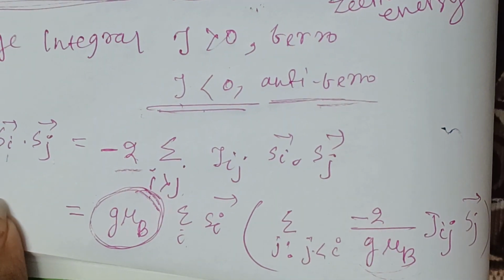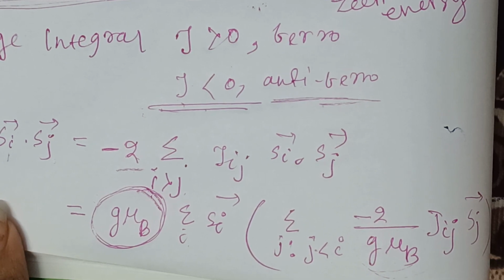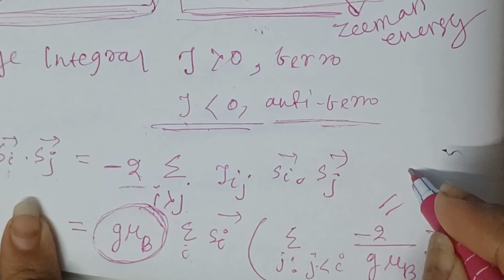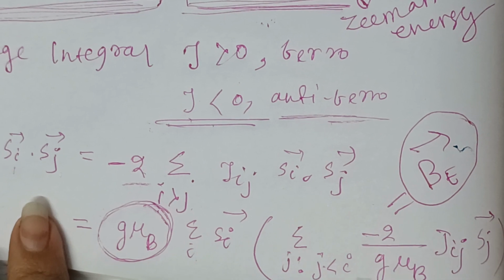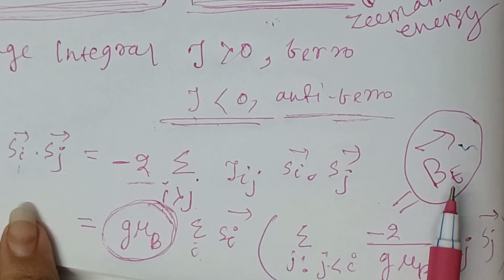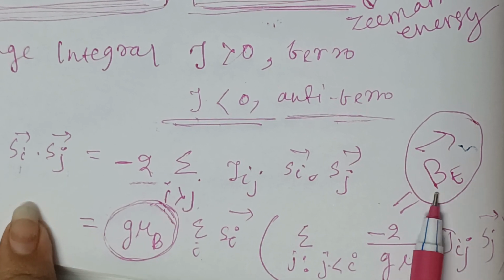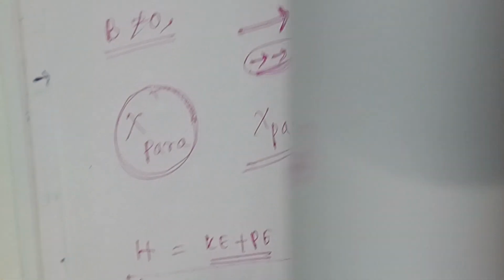This is known as the Weiss molecular field model. This total factor we can write as B_E vector. B_E vector is nothing but the internal molecular field. Fine.